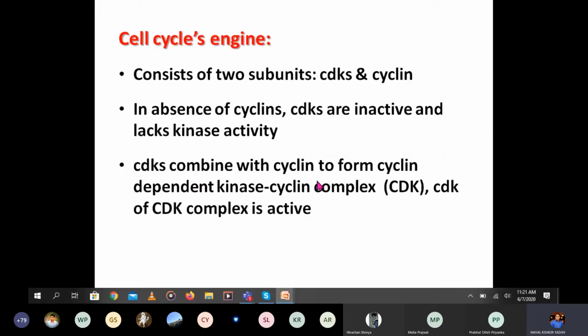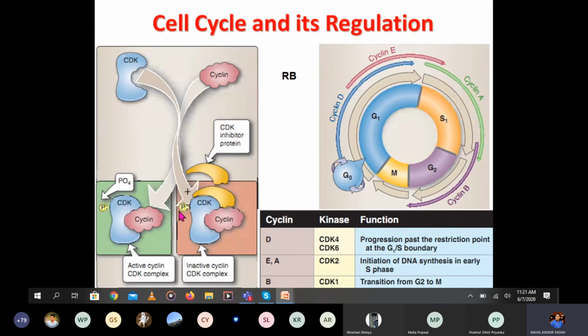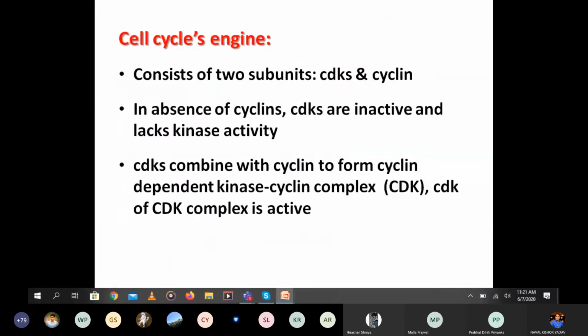It becomes active, as you have seen before in the diagram. These two combine together and form the cyclin dependent kinase cyclin complex, which is phosphorylated and is active.